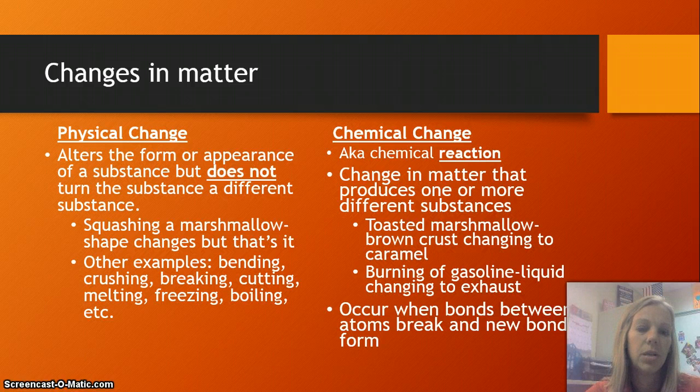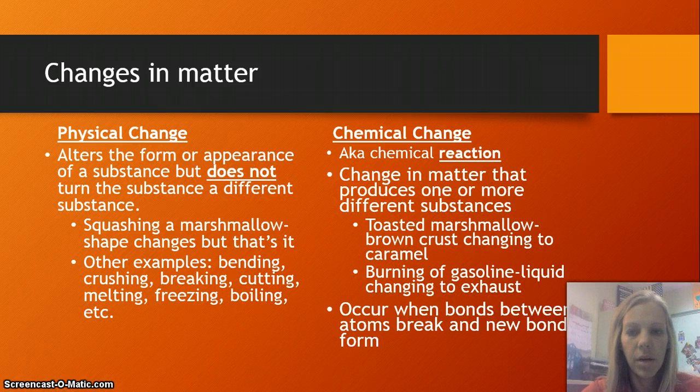Examples of this would be squashing a marshmallow, where you're changing the shape of the marshmallow, but the atoms that make it up are not being altered in any way. And when I say atoms, I'm really talking about the bonds between the atoms that makes marshmallow what it is. Other examples of things that you could do to a substance that would not change its atomic structure are bending, crushing, breaking, cutting, melting, freezing, boiling, any of those.